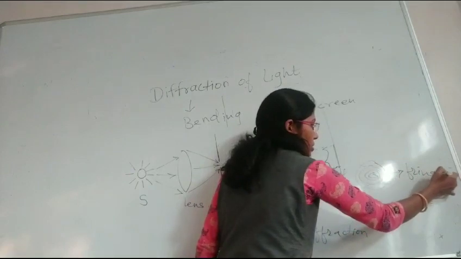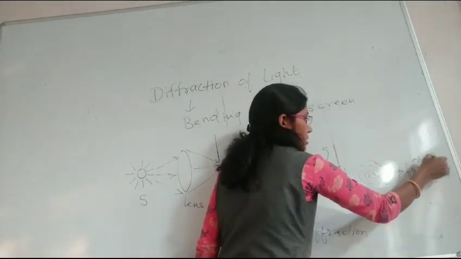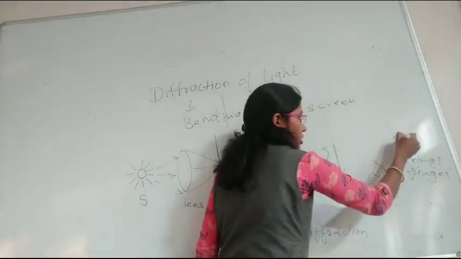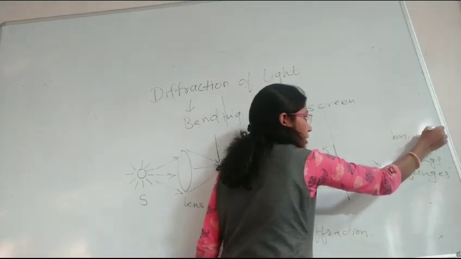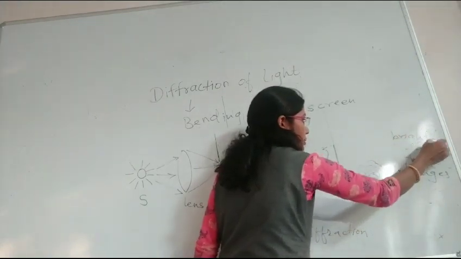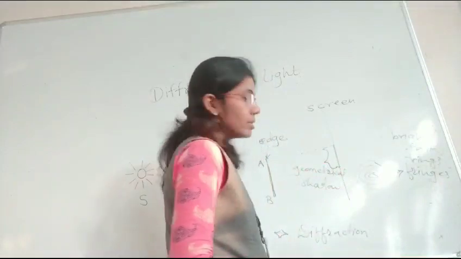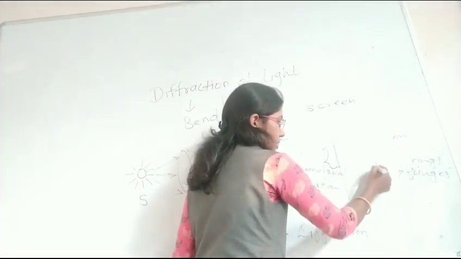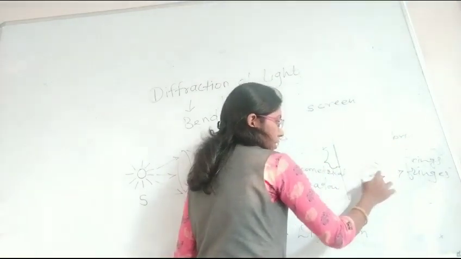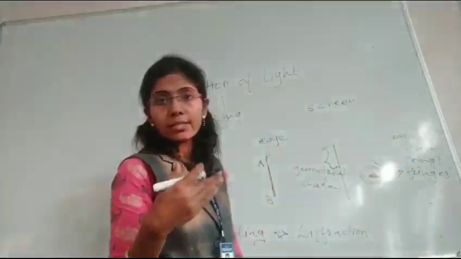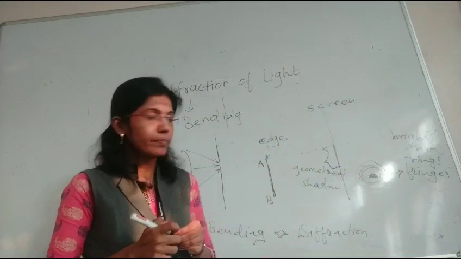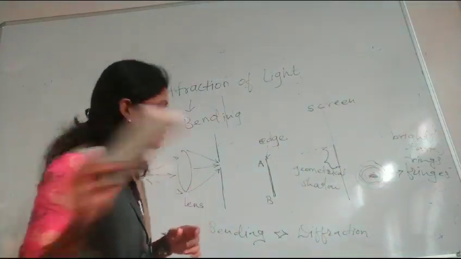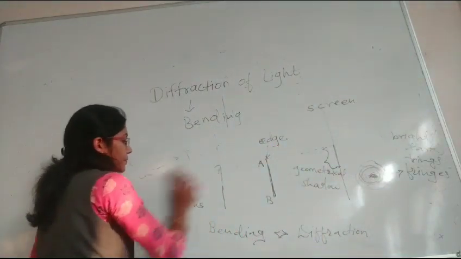These rings are bright and dark rings. Some are bright and some are dark. At this point there is a dark ring, then a bright ring, then dark, then bright. Alternate rings are obtained. This is the exact diffraction of light.